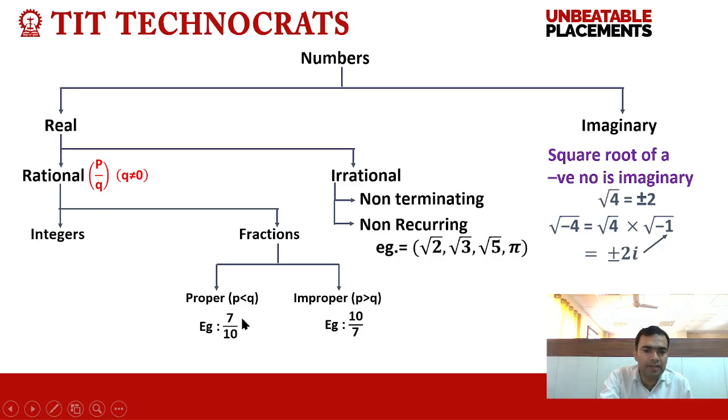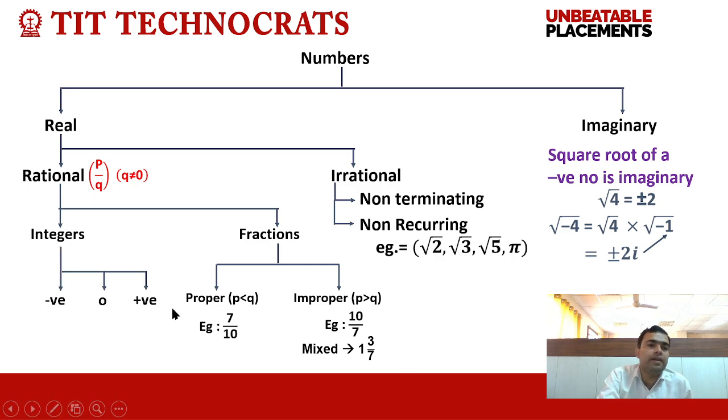For example, 7 by 10 is a proper fraction and 10 by 7 is an improper fraction. Further, 10 by 7 can be written as 1 whole 3 by 7. This type of number is called a mixed fraction. It means an improper fraction can be further changed into a mixed fraction, right?